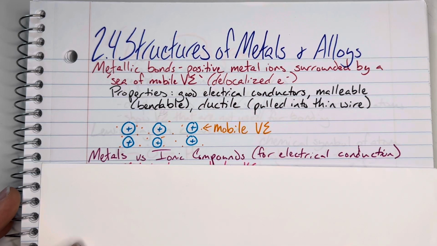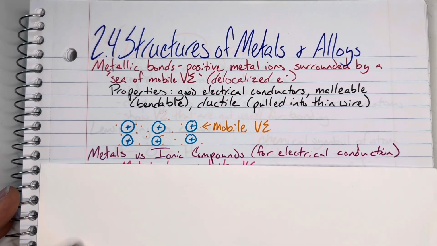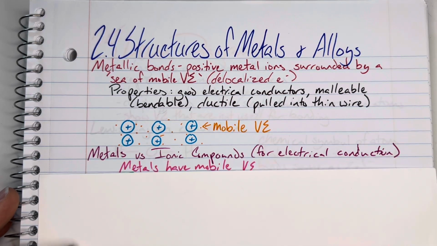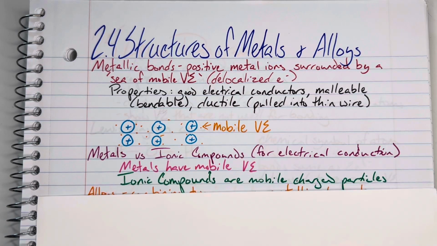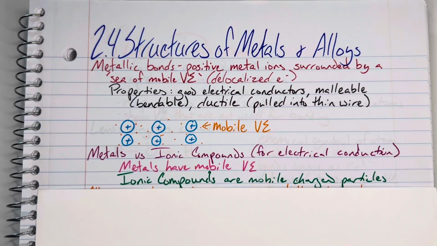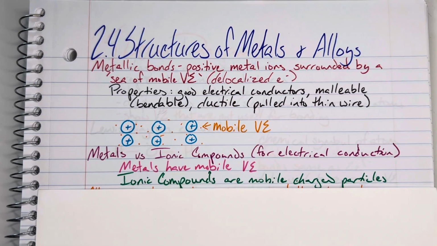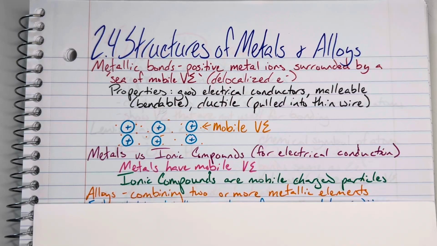Important thing to note for your metals and how they compare to your ionic compounds, specifically with electrical conduction: since metals have mobile valence electrons, they are able to conduct electricity. However, for ionic compounds, the electrons aren't the things that are moving to conduct electricity. Instead, in order to conduct electricity, the actual full anion or cation needs to move, and the metals are going to have those sea of electrons be the things that are moving.